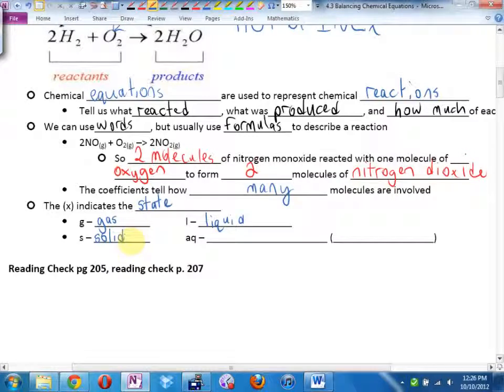And then this may be a new one. Does anybody know what AQ stands for? Okay. It stands for aqueous, which is a fancy word for dissolved in something else, usually water.